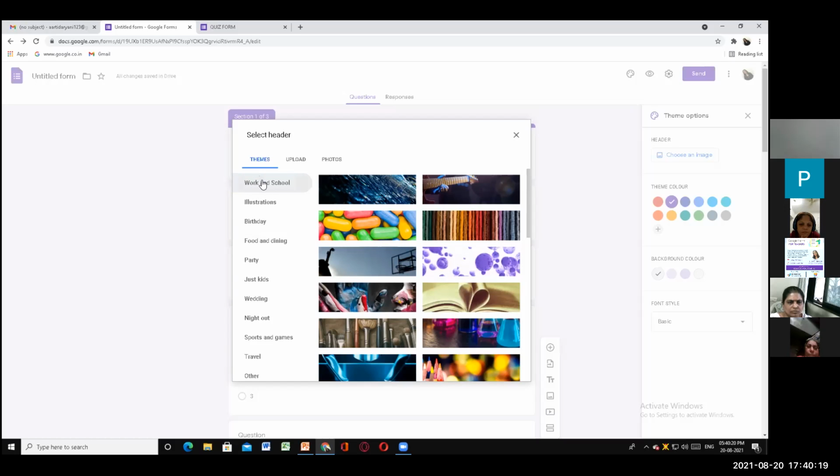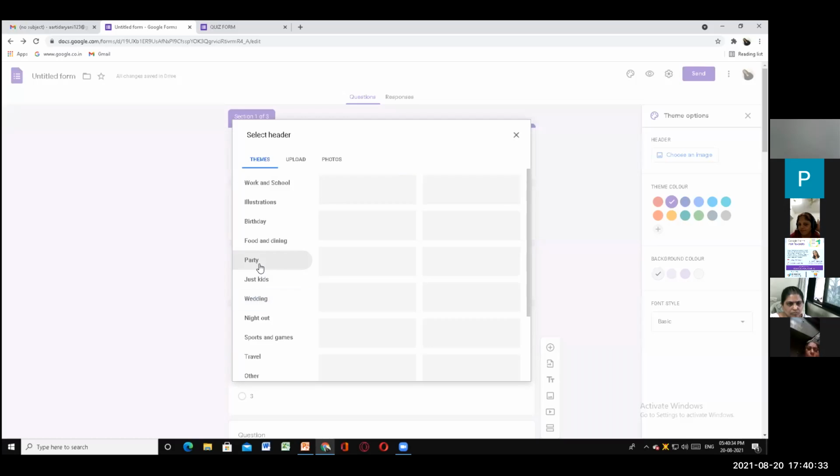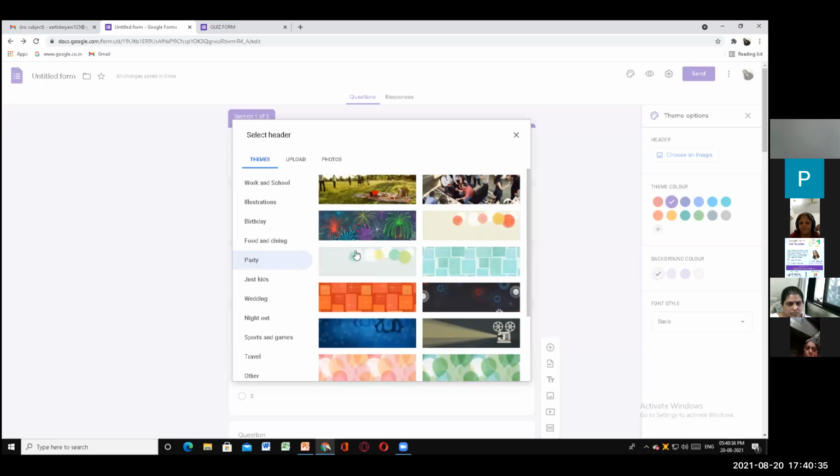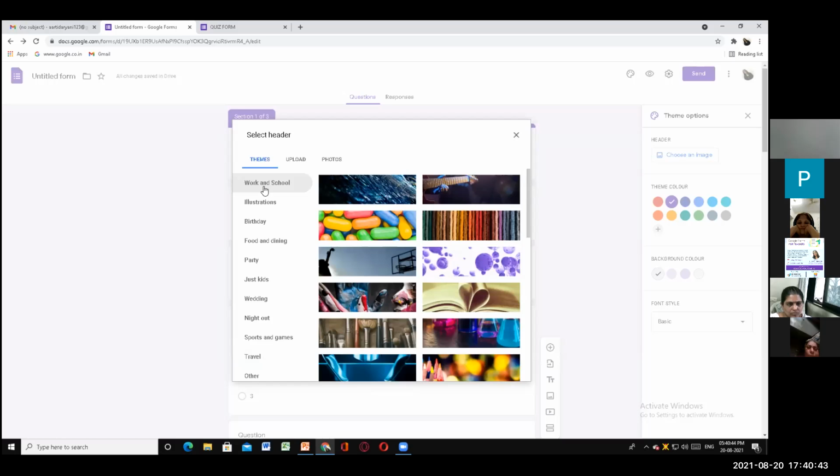And suppose I'm taking work and school, you get options here: party, birthday, wedding, night out. So if you're making a wedding invitation, you get wedding image headers for that. If it's a party invitation, you will get the header for that. If it's a travel invitation, you will get a header for that. Now we are doing work and school, so I will take work and school.